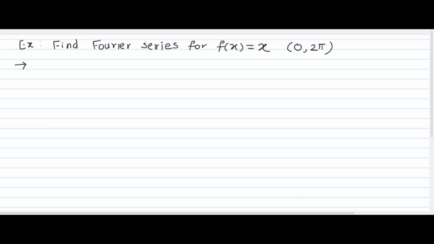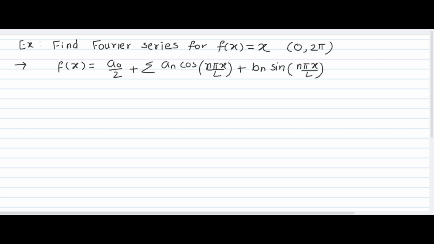Let's write the formula first. f(x) is equal to a naught by 2 plus summation of an cos n pi x by L plus bn sin n pi x by L, where n runs from 1 to infinity.